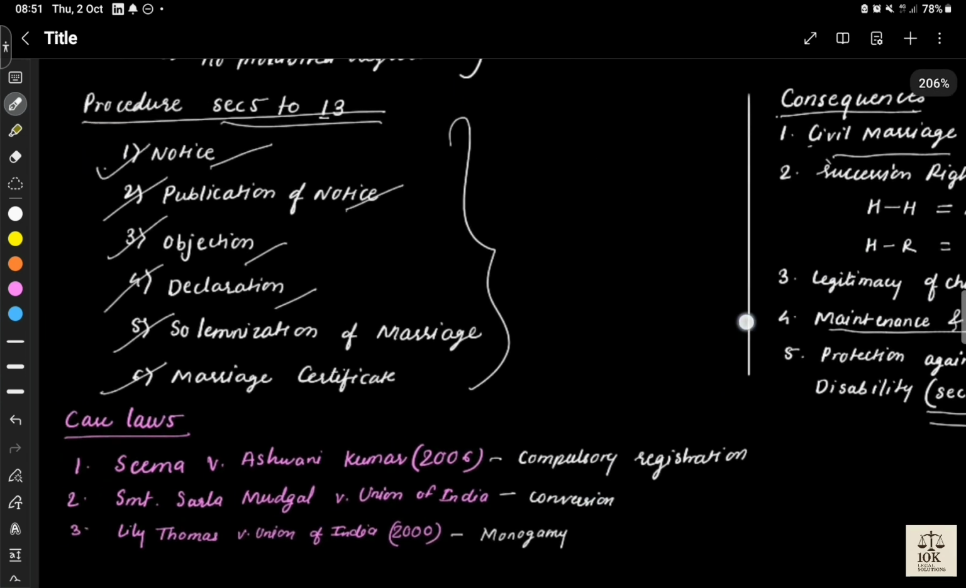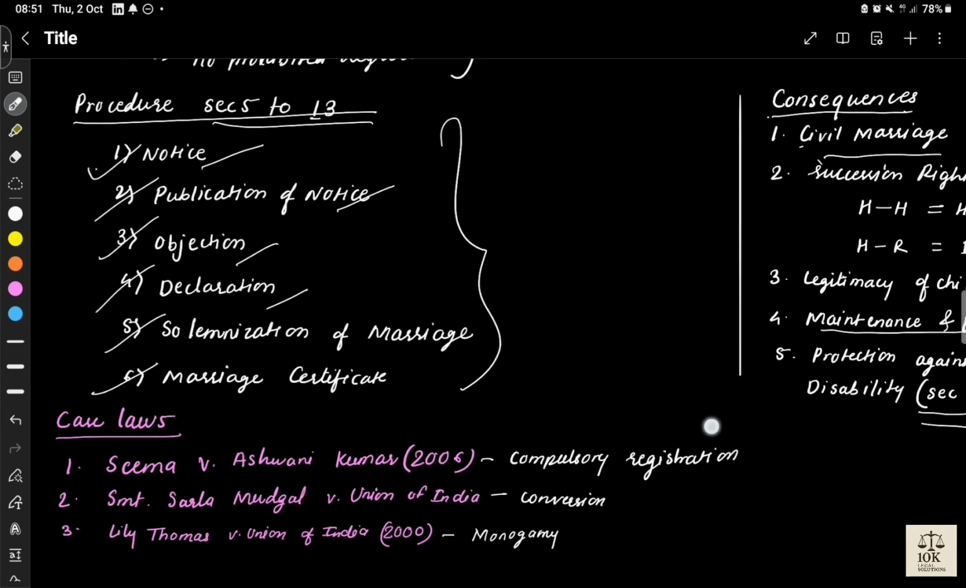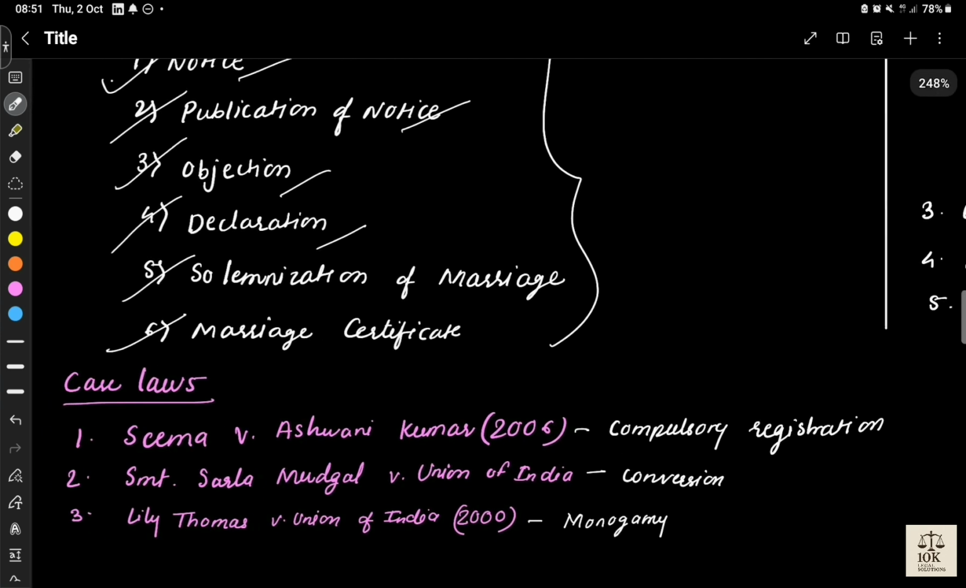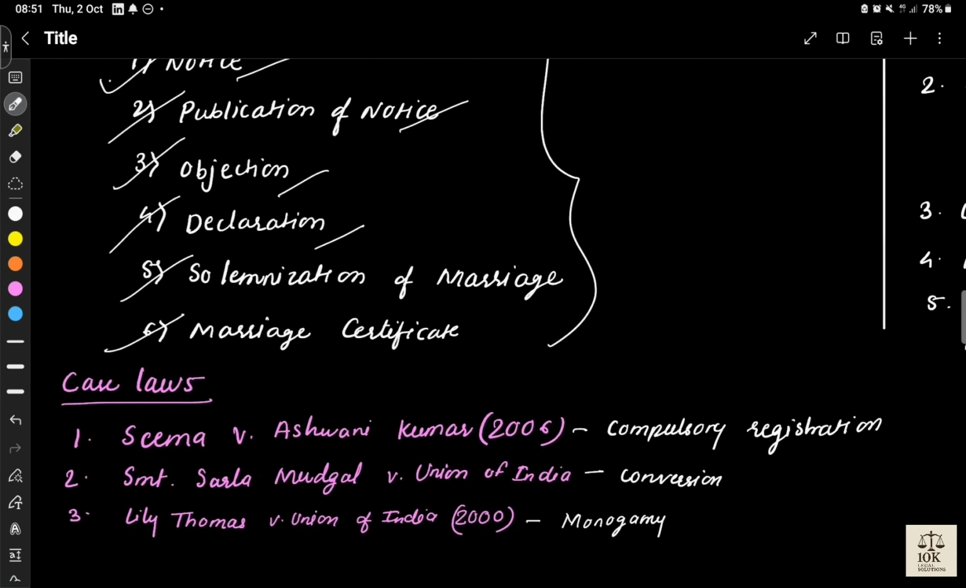Then important case laws: Seema versus Ashwini Kumar, there must be compulsory registration of marriage under Special Marriage Act. Then Srimati Sarla Mudgal versus Union of India, it talks about conversion. Then Leela Thomas versus Union of India, there must be monogamy.